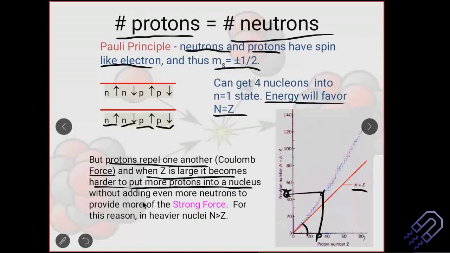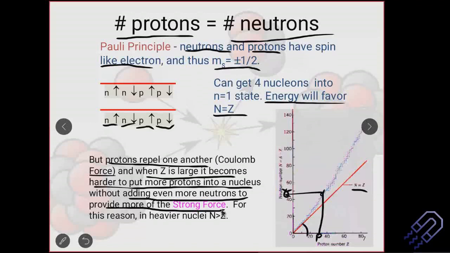So if we add more and more neutrons, it will provide more of a strong force. That strong force offered by the neutron as a result of interaction with the proton overcomes the Coulomb force that exists between two protons. So that is the result that the nucleus is stable.